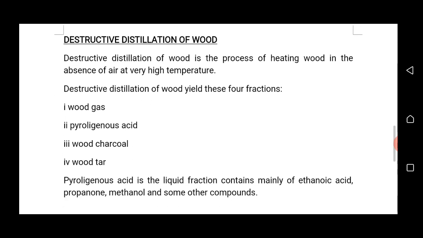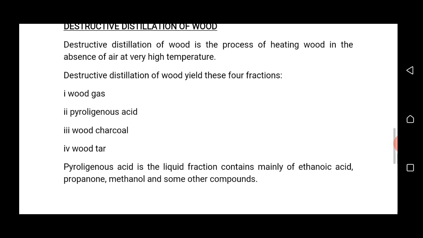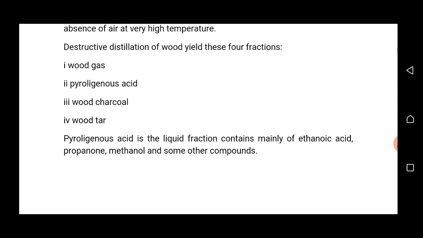Destructive distillation of wood. The definition of destructive distillation of wood is the same as that of destructive distillation of coal. Destructive distillation of wood is the process of heating wood in the absence of air at very high temperature. So when the wood is heated in the absence of oxygen at very high temperature, the process is known as destructive distillation of wood.